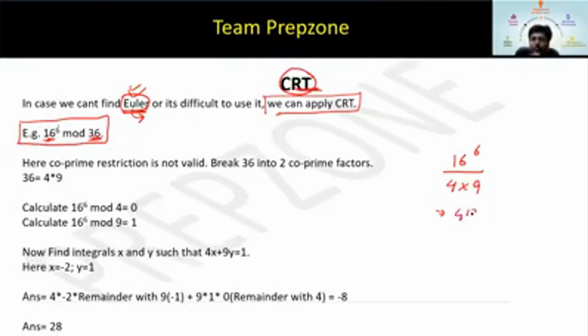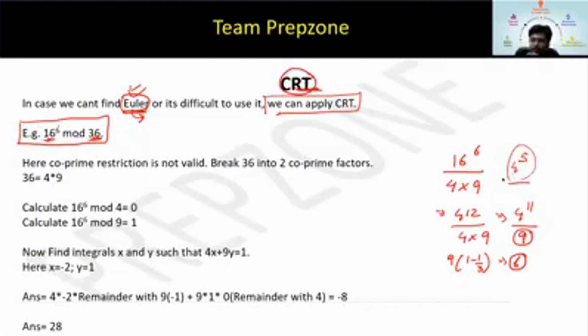So this will be 4 to the power 12, and if you are applying Euler, this will get converted to 4 to the power 11 mod 9. Now 4 and 9 are co-prime, so you can apply Euler. What will be the Euler of 9? 9 times 1 minus 1 by 3, which is 6. You got the Euler of 9 as 6. So 4 to the power 6 mod 9 is 1. The remainder is 4 to the power 5, and then you can solve this question.